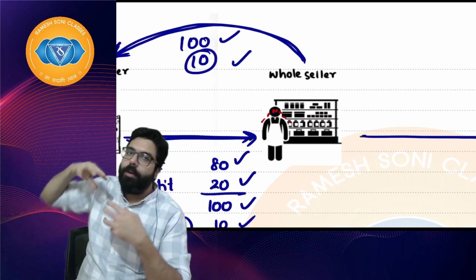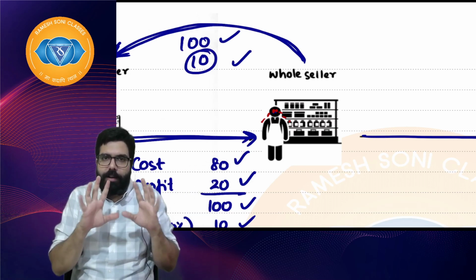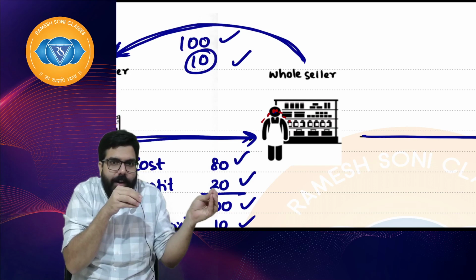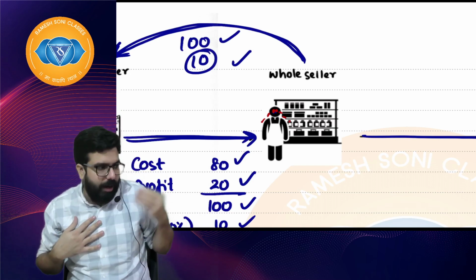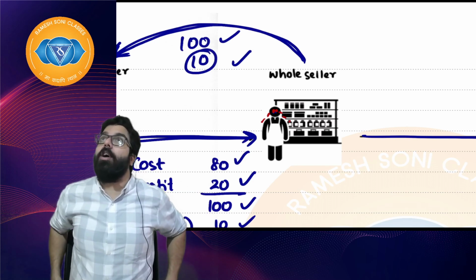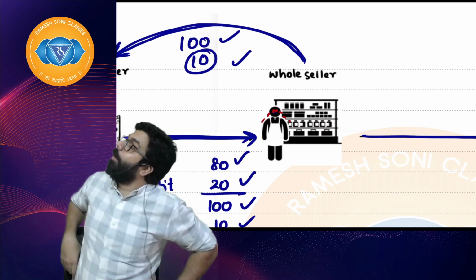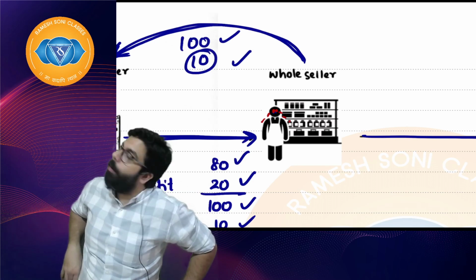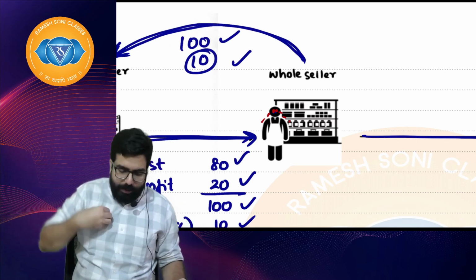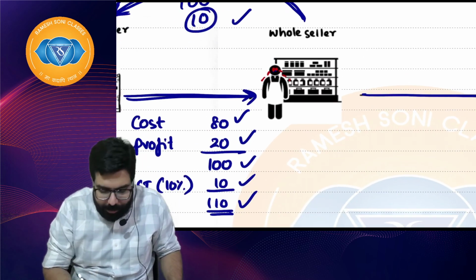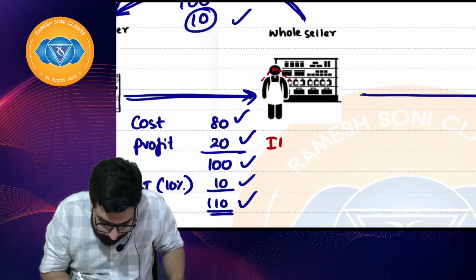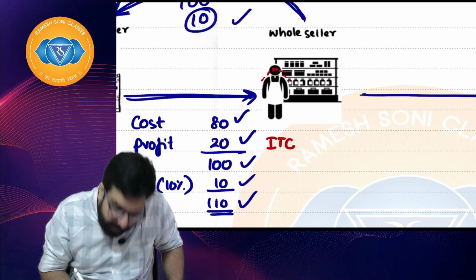Everyone listen. I am the wholesaler. I paid the manufacturer 10 rupees, and the manufacturer paid it to the government. I will tell the government, hey government, why did you take 10 rupees from me? Government will tell, Ramesh, no problem. Whatever 10 rupees you have paid, you take the credit. So I will say, okay government, whatever inputs I buy, on that whatever tax I pay, I will get the credit.